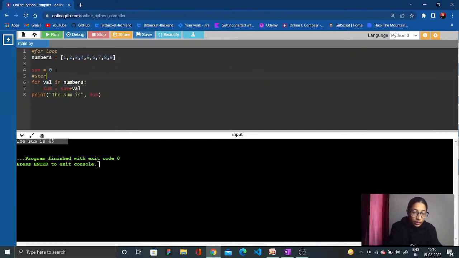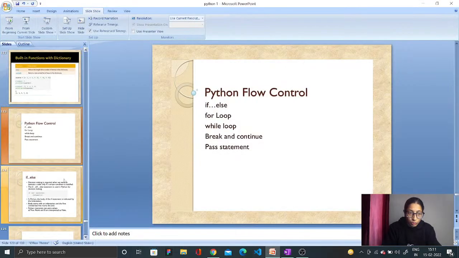This is iterating over a list, correct? Okay, so that is how the answer is 46: 1 plus 2 plus 3 plus 4 plus 5 plus 6 plus 7 plus 8 plus 9. Your answer is 46 in this, correct? Let us move to the next one.